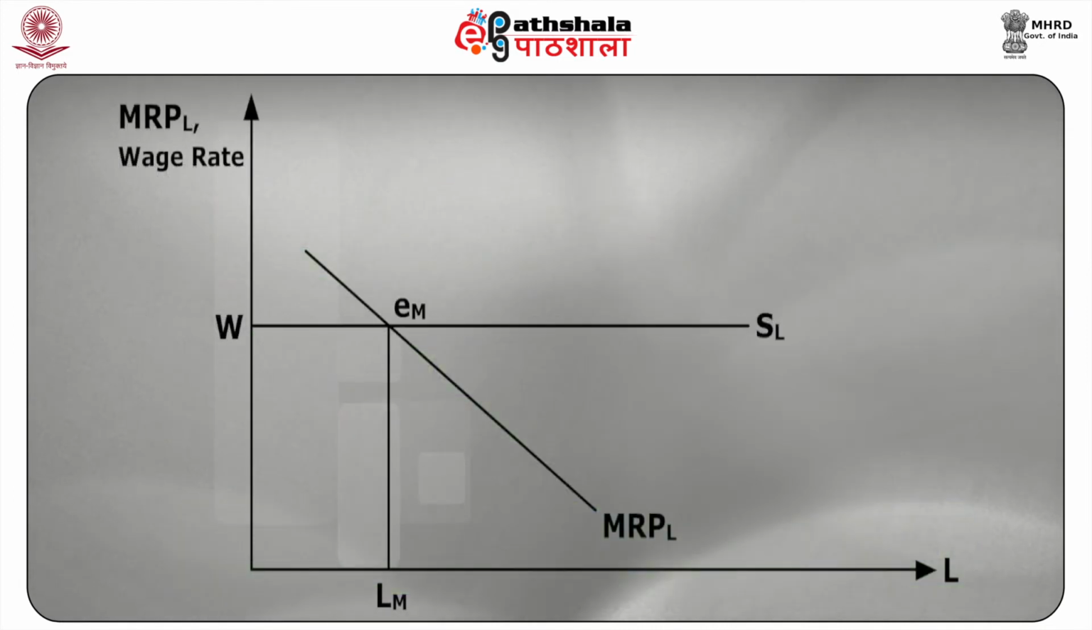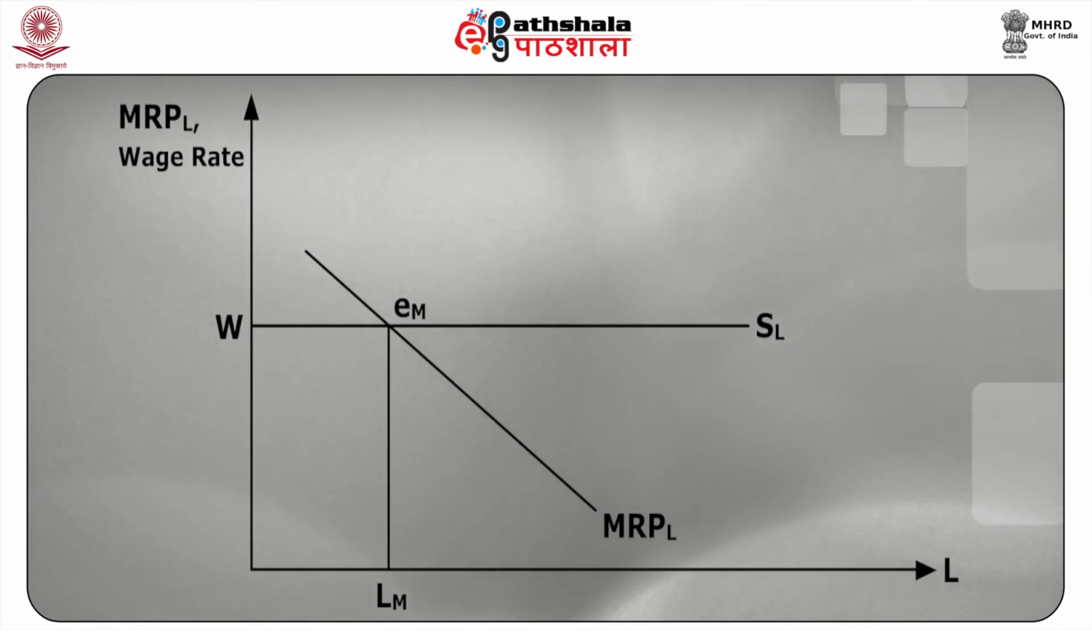Now, this is demonstrated by the following figure 5. In figure 5, the supply curve of labor is the horizontal line SL, as labor is assumed to be traded in a perfectly competitive market. The demand curve for labor of the monopolist is the MRPL, and the monopolist would hire LM units of labor at the ongoing wage rate of W.